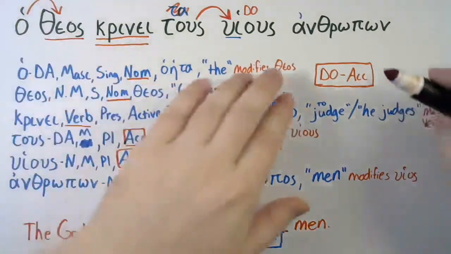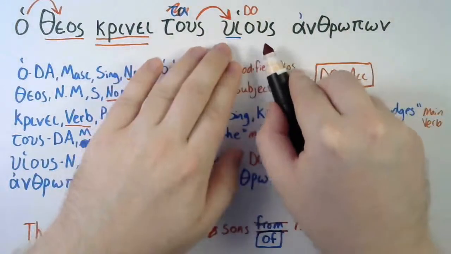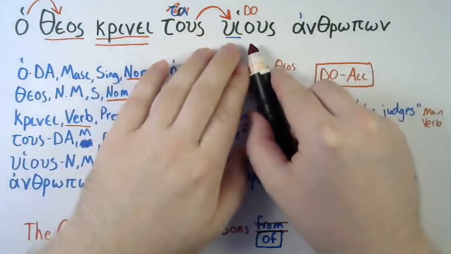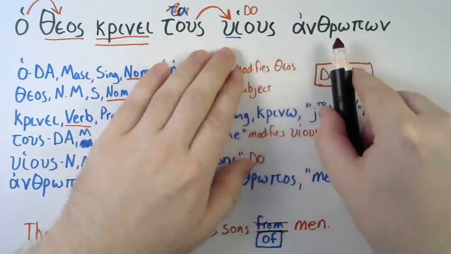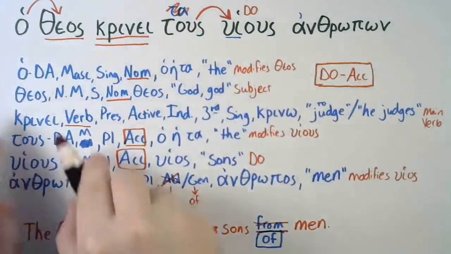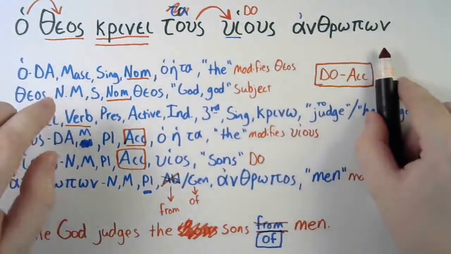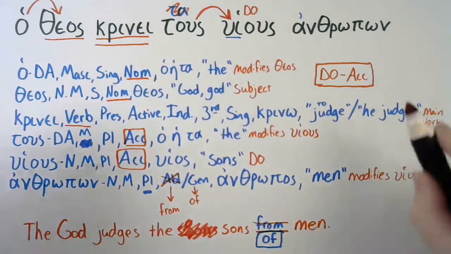The genitive is modifying huios, telling us what kind of sons they are. What is the attribute of these sons? Well, these aren't sons of cows or sons of sheep. These are sons of men. So, ha theos krine tous huios anthropon. The God judges the sons of men.